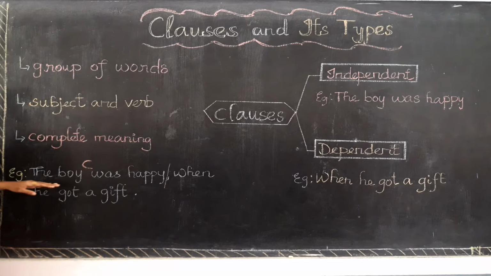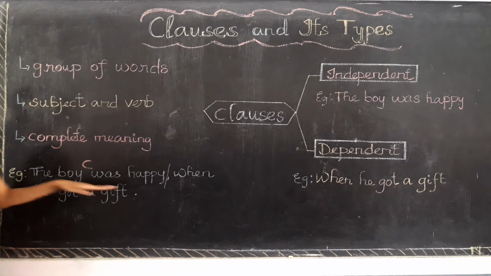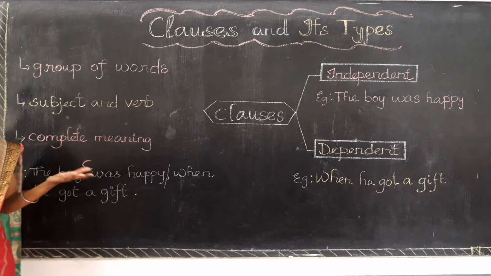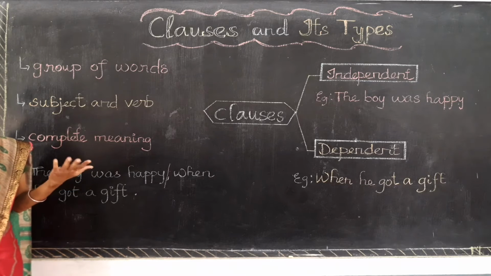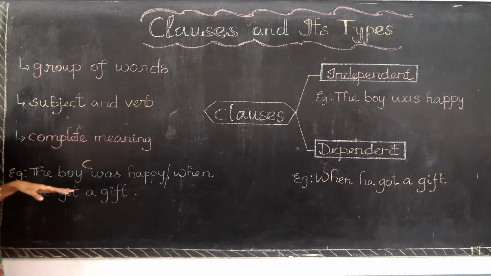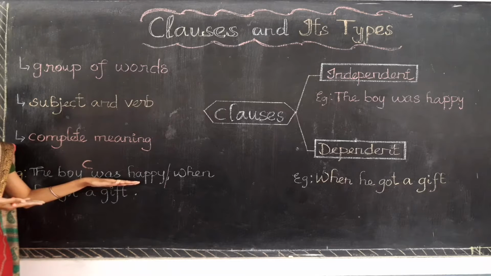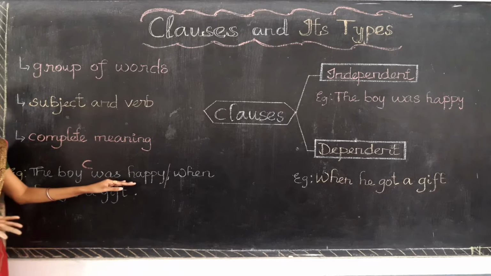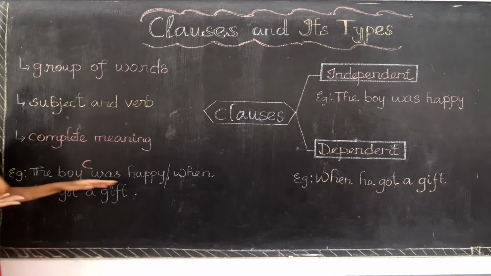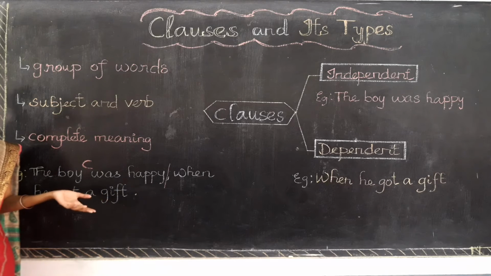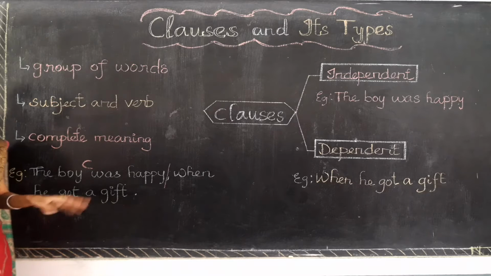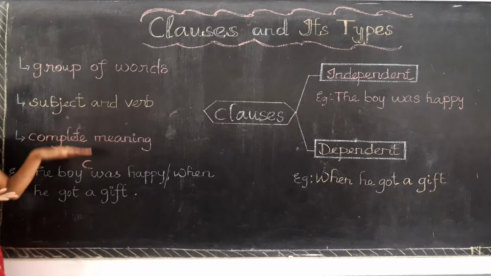And see, when I read the boy was happy, by itself it gives me a complete meaning. Read this sentence alone and see whether it gives a meaning on its own or not. What does the boy was happy mean? The boy was happy, that is the meaning. So it gives us a complete meaning.